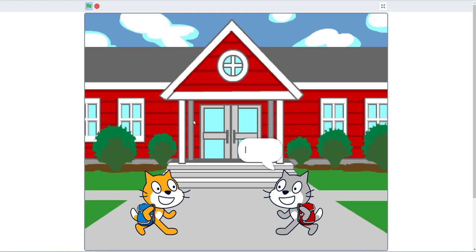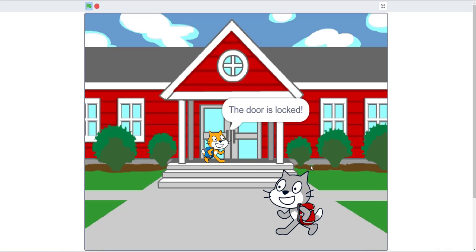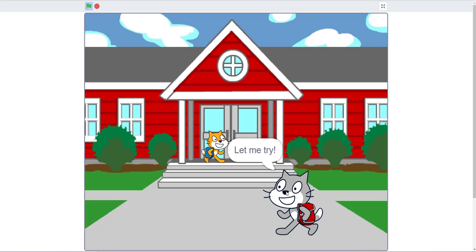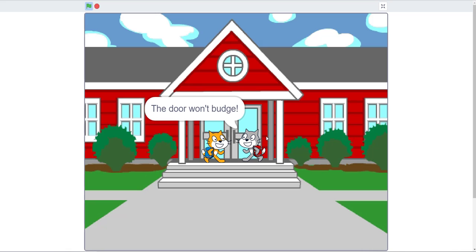So in this scene, they are finally at the school. He says, I hope we don't get detention because they are late. So they go to the door. They try to knock and ring on the doorbell, but no one answers. And he says the door is locked, and his brother says, let me try. So the brother decides to knock on the door, but nothing happens. The door won't budge.